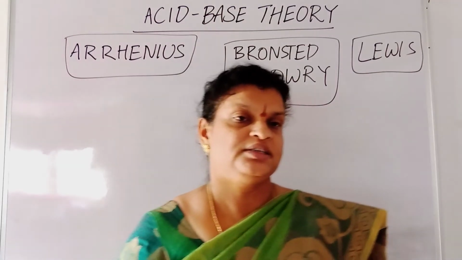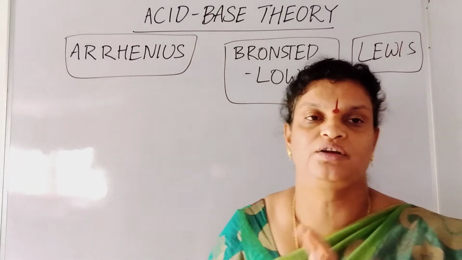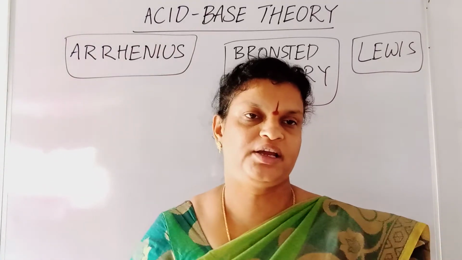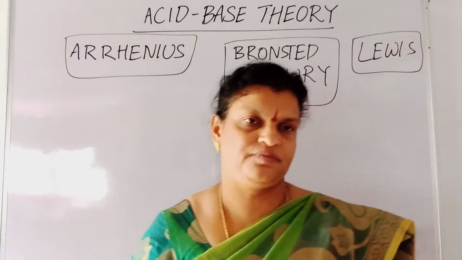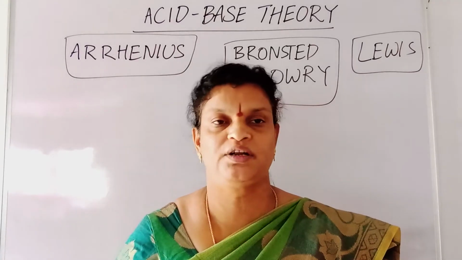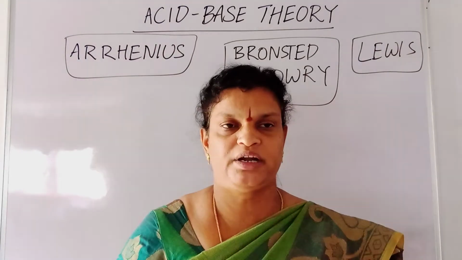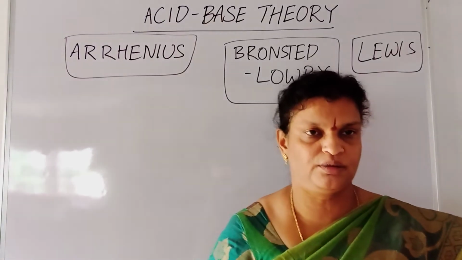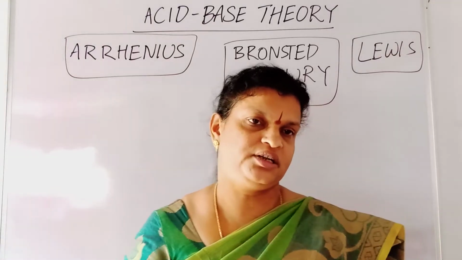But here children, some members will be confused about how to identify whether carbon dioxide is acidic or not. Maybe they say that when it reacts with water it forms carbonic acid, so we can say this is acidic. Some substances like ammonia are given to you and they will ask whether it is acid or base. Then it is very difficult when you don't know these theories. Here we should have the concept in our mind, but don't learn all these theories so deeply, just the concept should be in your mind. That is the reason I'm explaining. I wanted to explain these three theories for you.